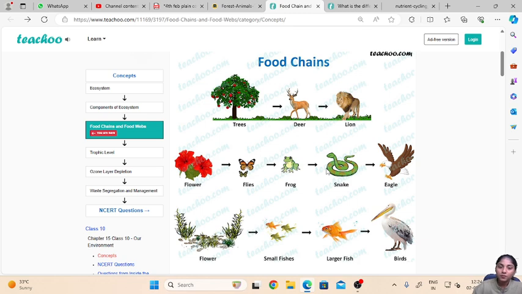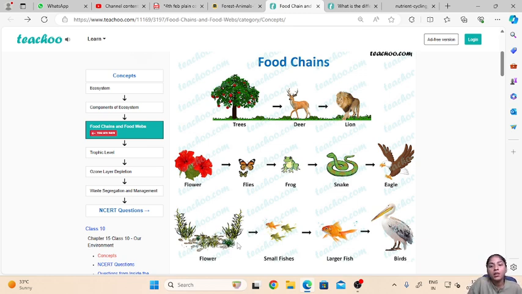Then the snake again can act as a food source for an eagle or a bird. So this is how the energy will flow from one organism to the other organism, and this flow of energy is linear, so it will move in only one direction. An example in the aquatic environment is that the aquatic plants will be eaten by the small fishes, and these small fishes will be